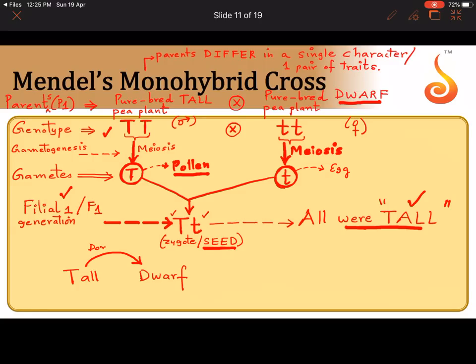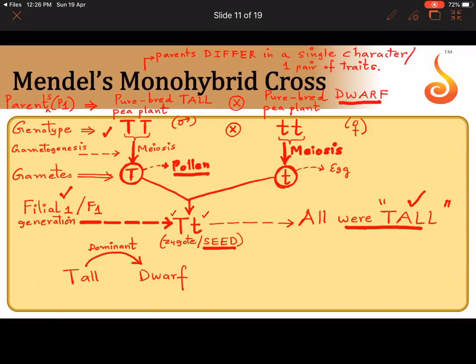So he said one of the traits that expresses itself among the parental traits, see, one of the parents is tall, the other parent, the female parent in this case, is dwarf. But the F1 generation, the offspring, is expressing what? Is it expressing a character which is in between tall and dwarf?